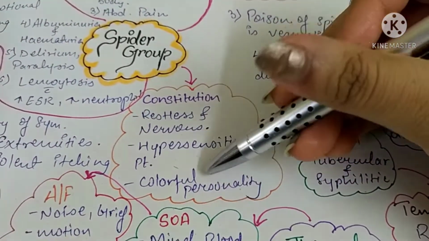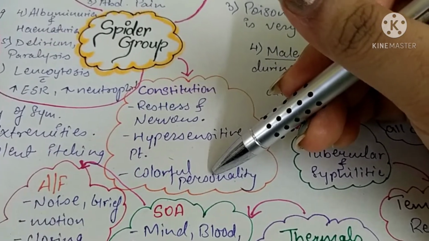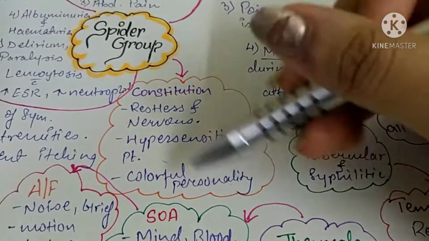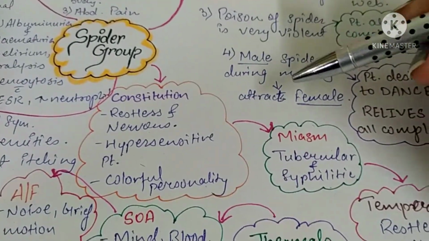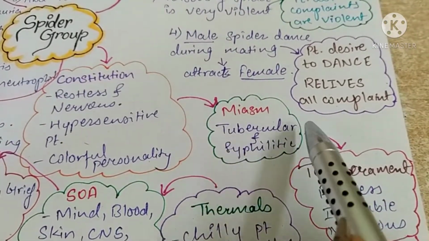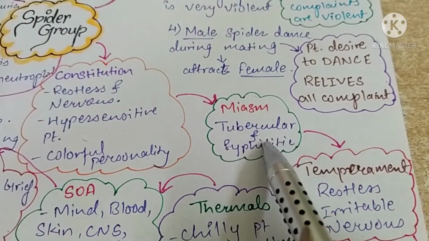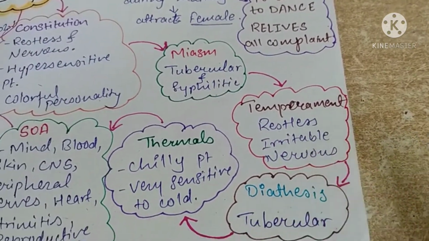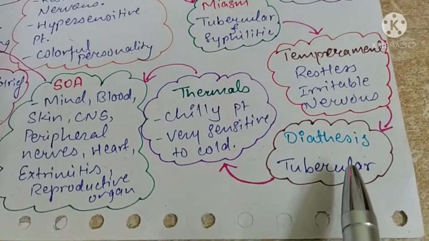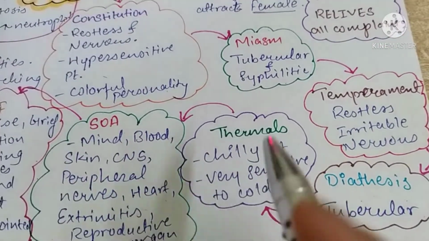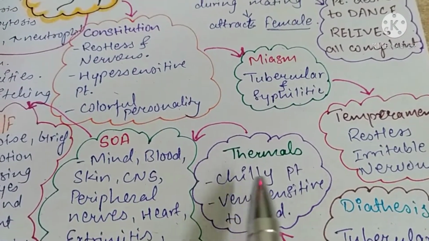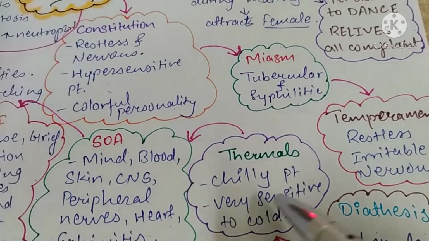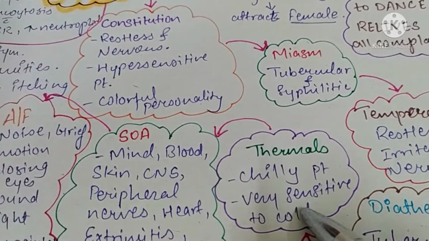Their colorful personality can be compared with the Ranveer Singh personality. These are like that kind of persons. Then miasm, they are having tubercular and syphilitic miasm in their background. Temperament is restless, irritable, and nervous. Diathesis is tubercular diathesis. Thermals are chilly patients. They are very, very much sensitive to the cold.